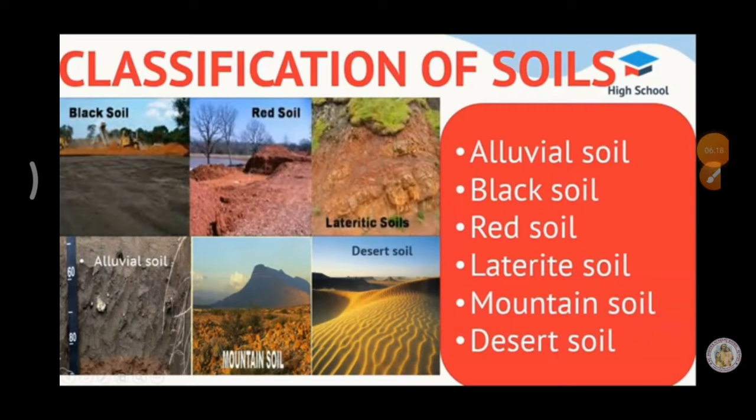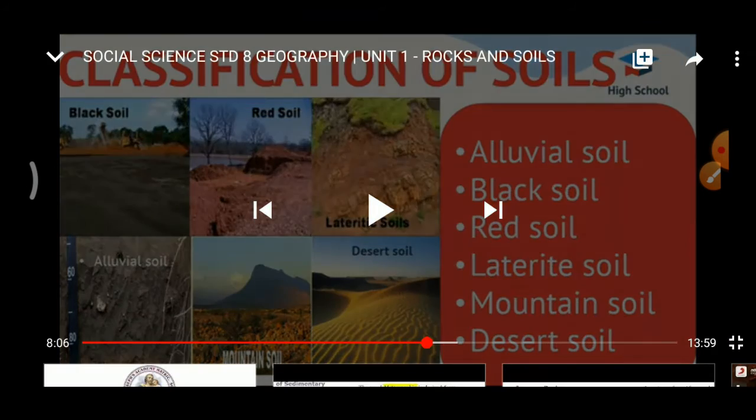Next we are going to see about the classification of soils. First one is alluvial soil. These soils are found in the regions of river valleys, floodplains and coastal regions. What are coastal regions? Sea regions. These are formed by the deposition of silt by running water. What is the meaning of silt? Fine sand, very light sand. It is suitable for the cultivation of sugarcane, jute, rice, wheat and other food crops.